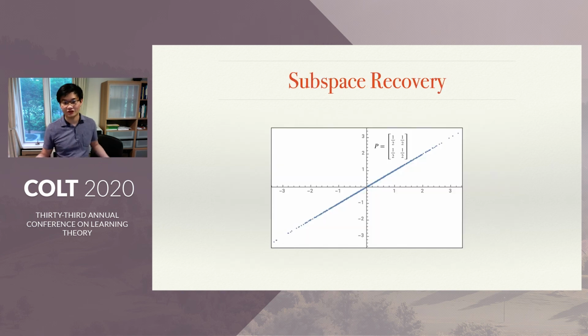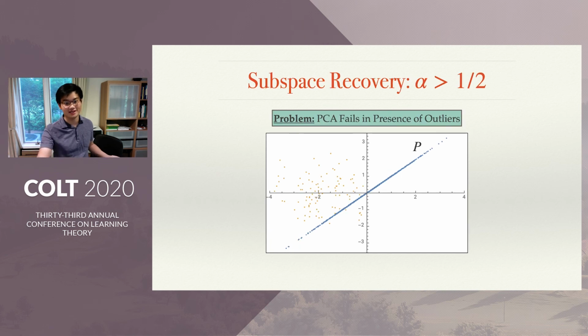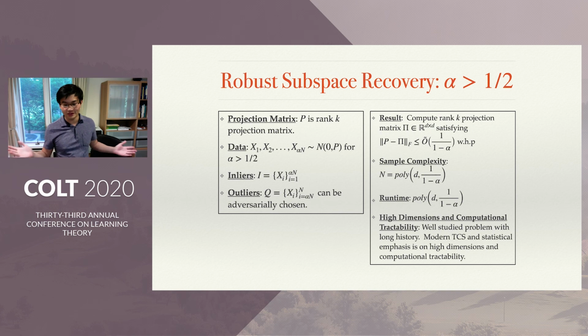So the subspace recovery problem: we have some data, it lies in a low-rank subspace, which we call P, and we want to find P. Now, how would I do this? I'd use PCA, but what's the problem? PCA fails in the presence of outliers. So there's been a long line of work, and this is a very old problem, on how to do robust subspace recovery, and I can't go into it.